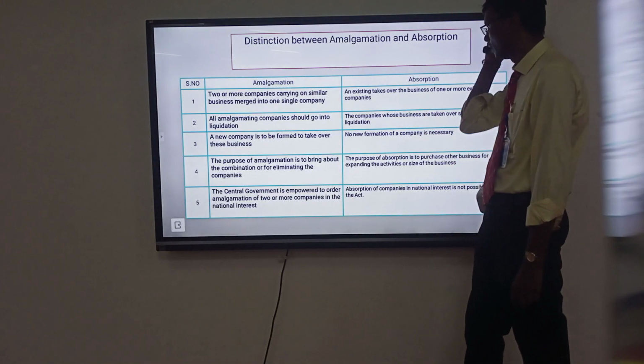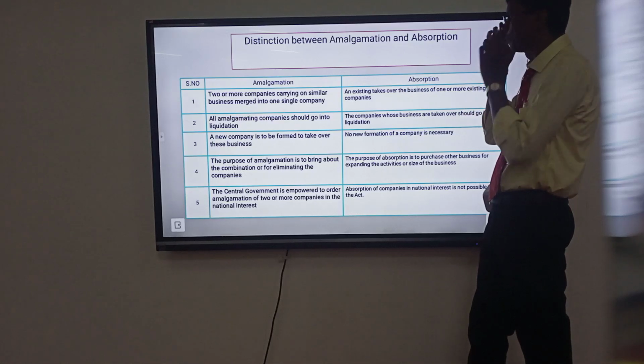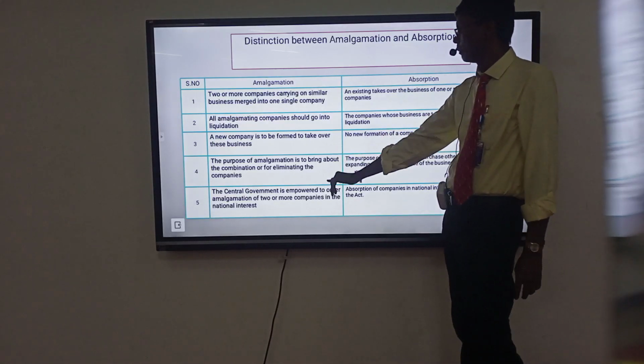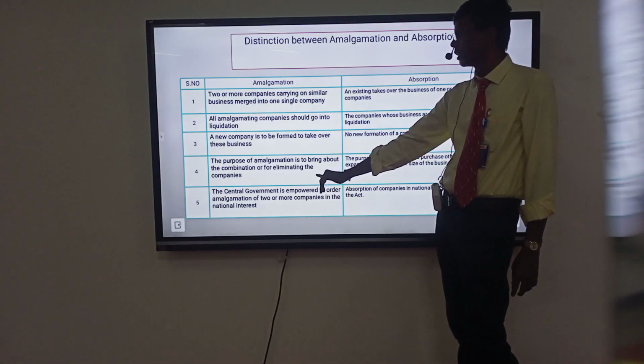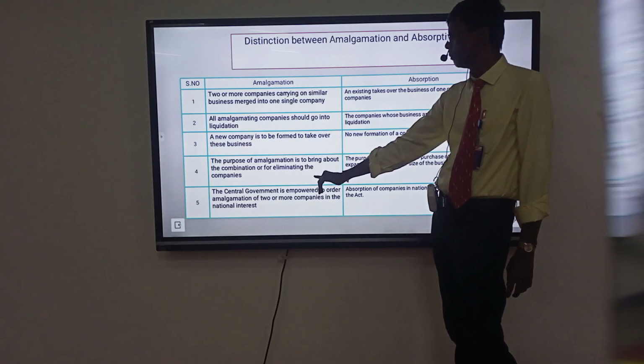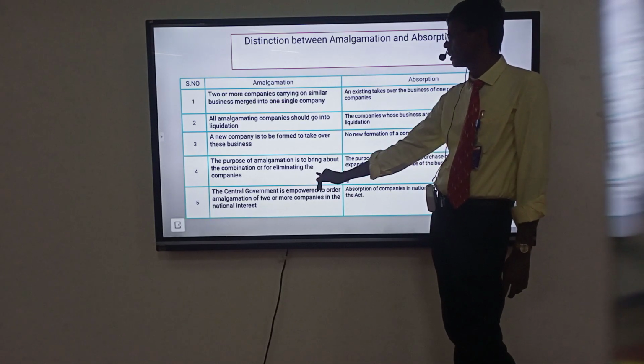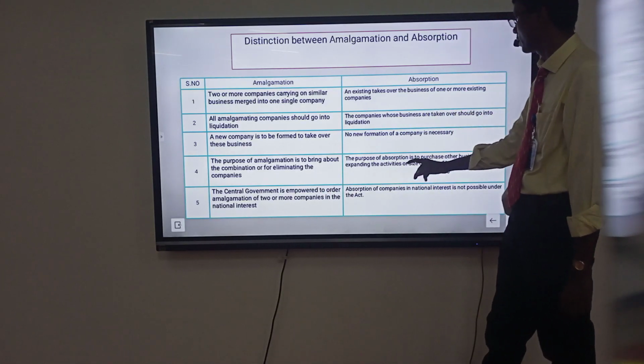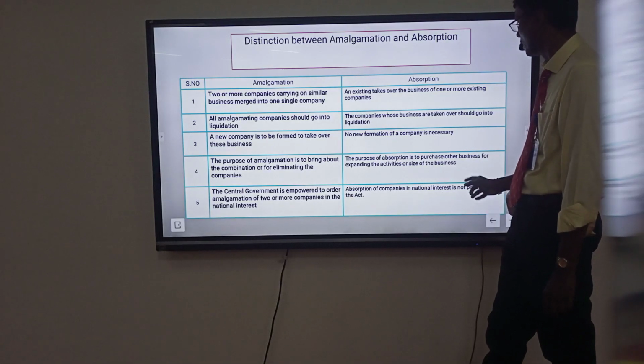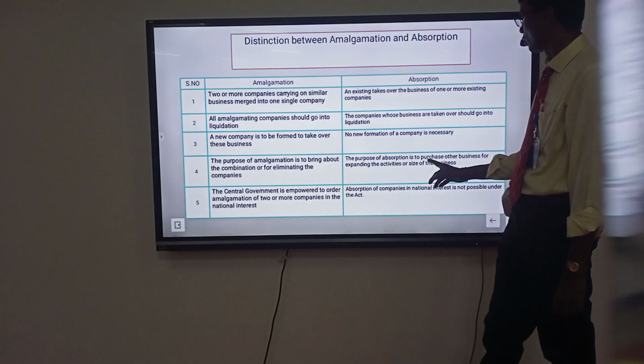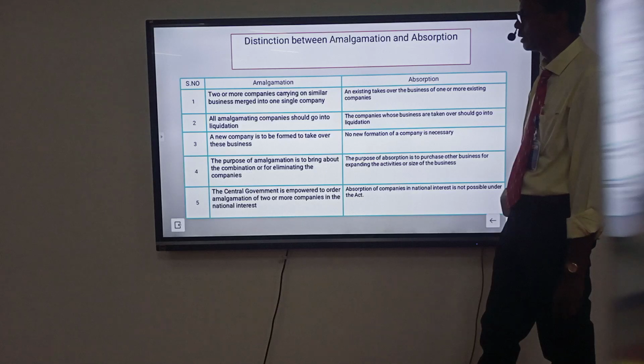New formation of a company is not necessary. The purpose of amalgamation is to bring out a combination or to eliminate companies. The purpose of absorption is to purchase another business, expanding the activities or size of the business.